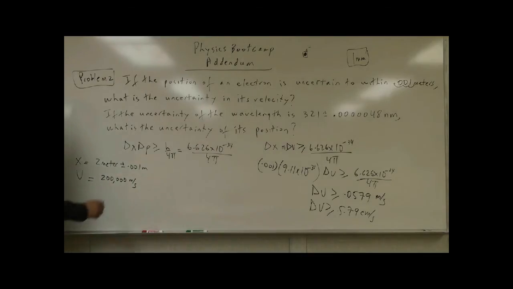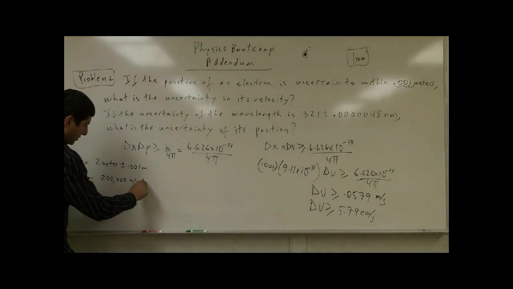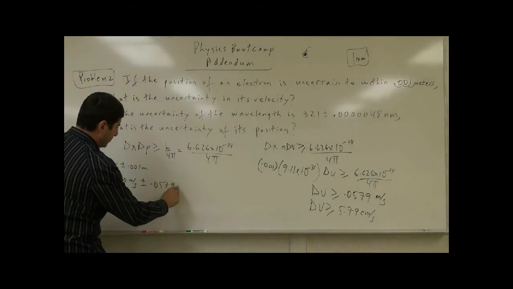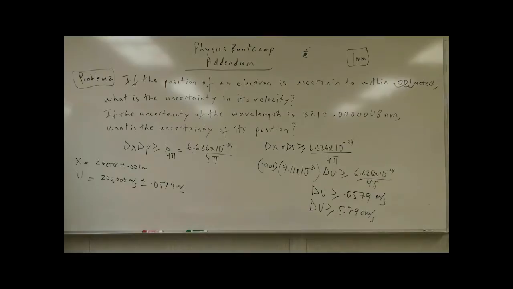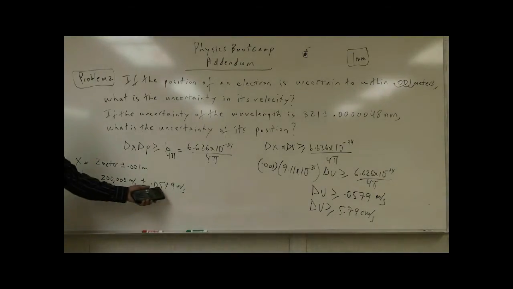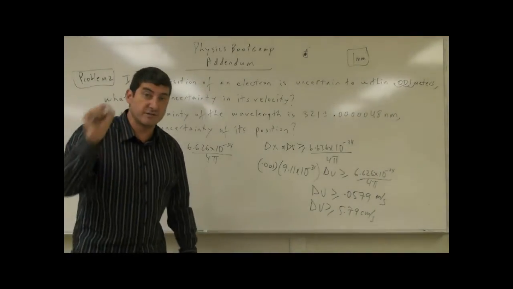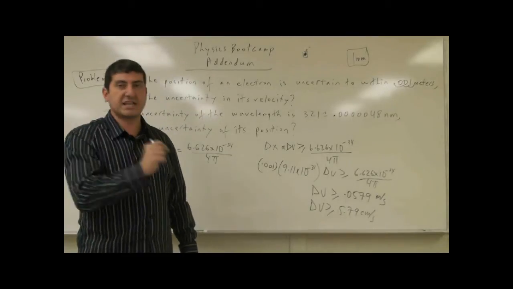So then we would say our knowledge of the velocity is that the velocity is this with an uncertainty of 0.0579 meters per second, right? And so this uncertainty is not a big ratio of its velocity. So we could still find out more or less what its velocity is, but there is a little bit of uncertainty. Now, what if we wanted to nail down the position even more? Like we want to know exactly where it is.